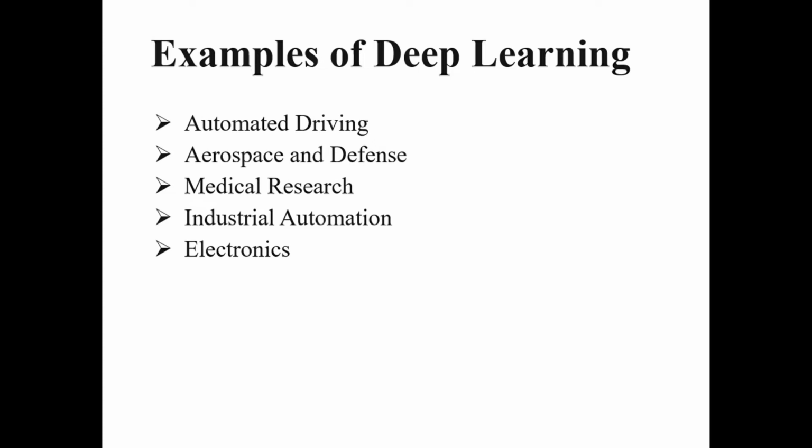And the last, another very good application of deep learning, is called electronics. In electronics, deep learning is being used in automated hearing and speech translation. For example, home assistant devices that respond to your voice and know your preferences are powered by deep learning applications. So that is a very important aspect of deep learning, right?